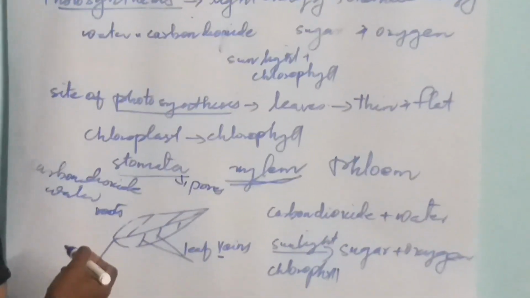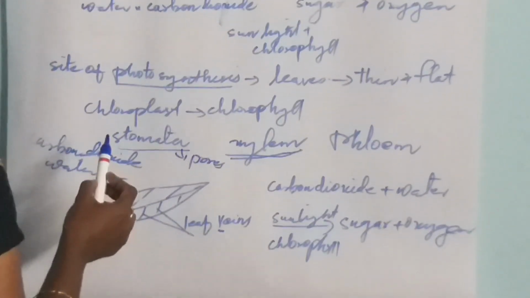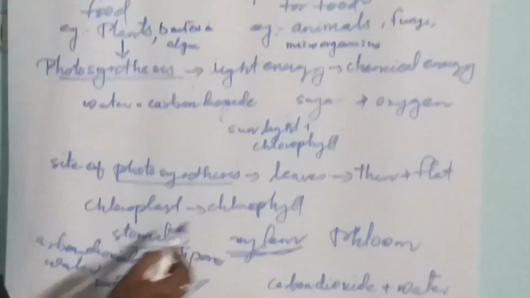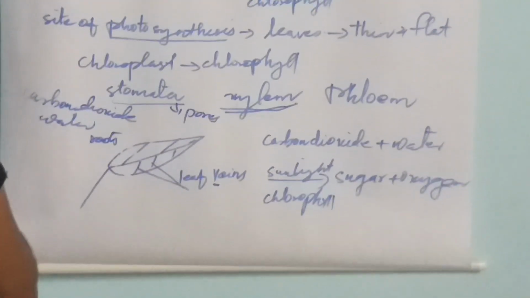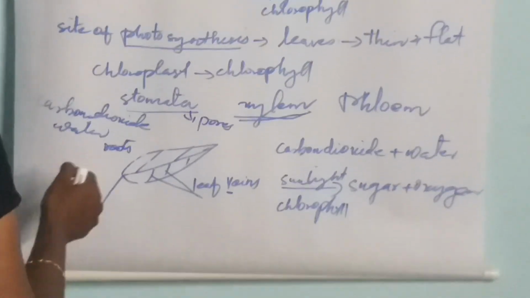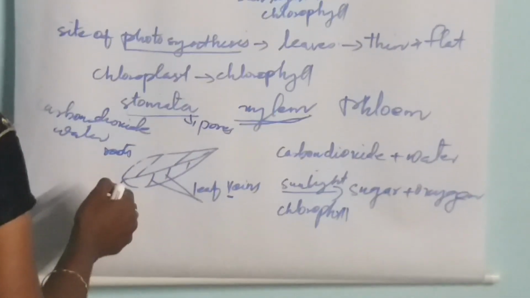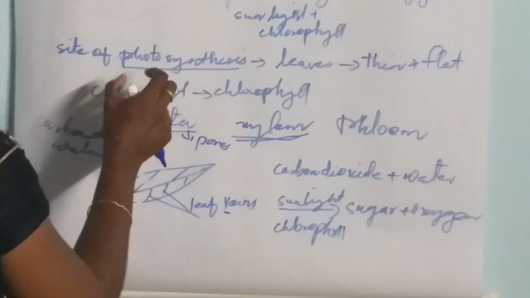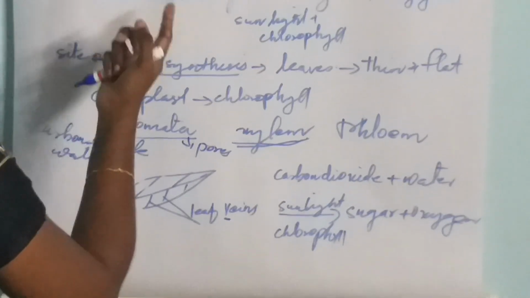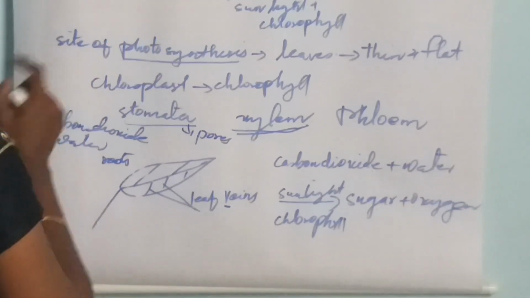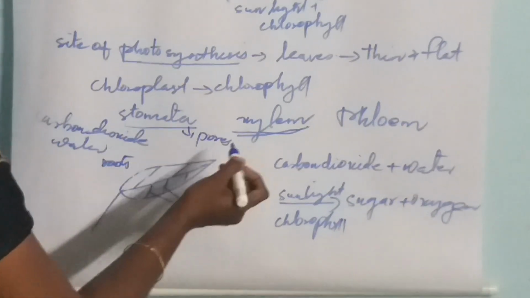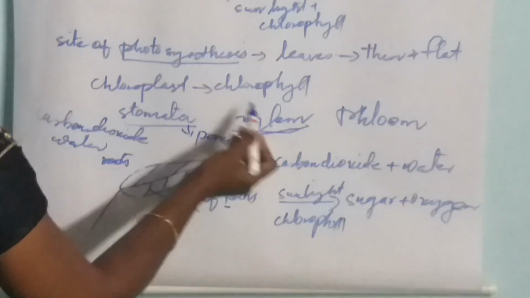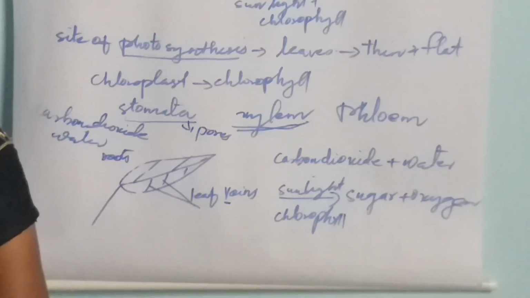What is xylem? Water reaches the leaves and the other parts of the plant through bundles of tubes called xylem. This xylem forms a network of tubes from roots to stem, branches and leaves.